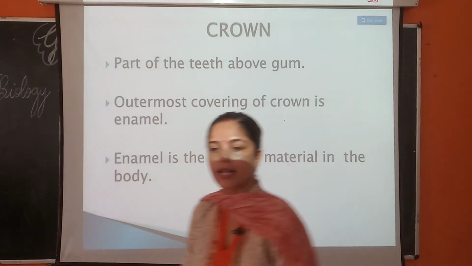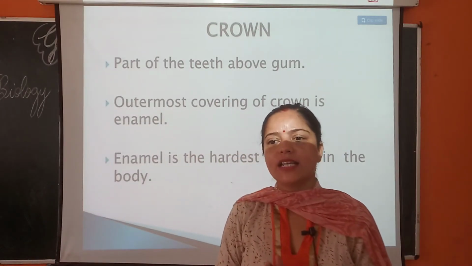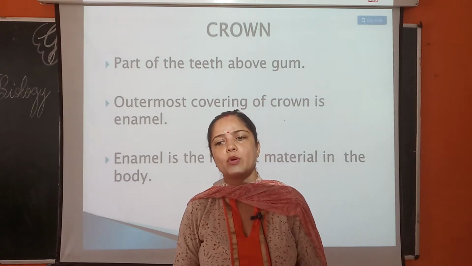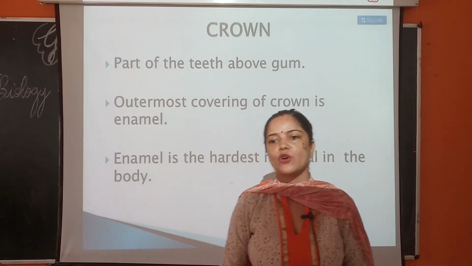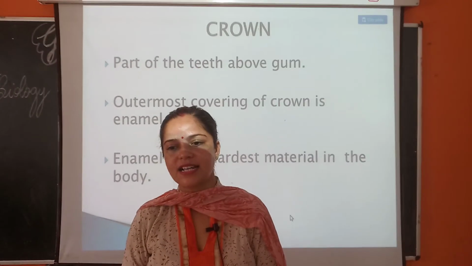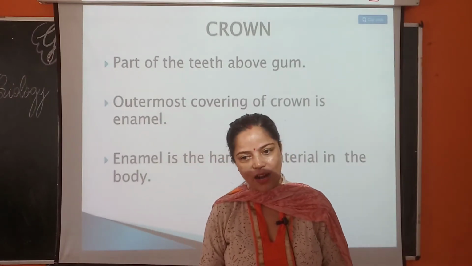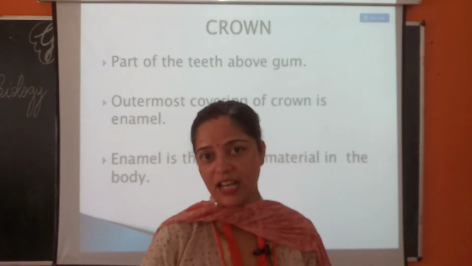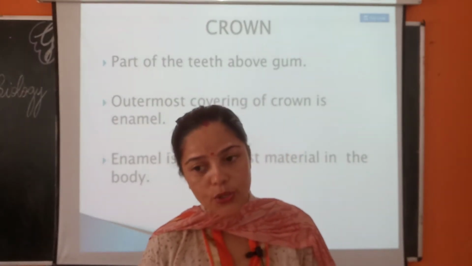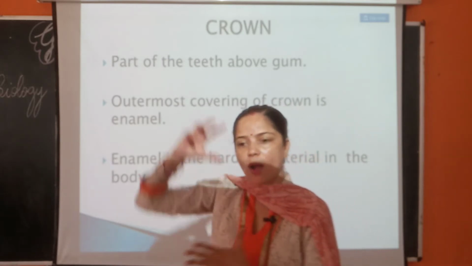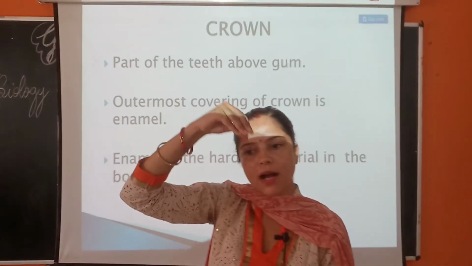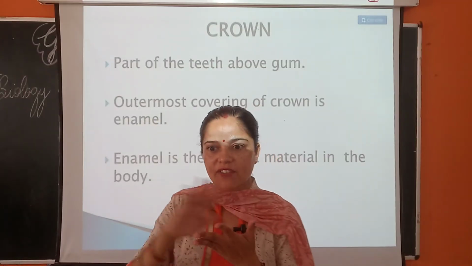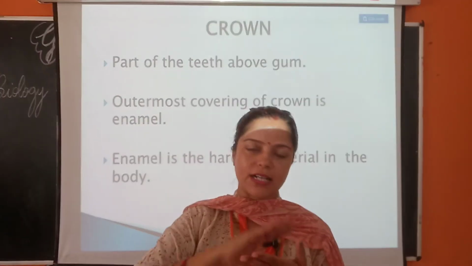Crown is the top part of the tooth that can be seen. It provides surface for the breakdown of food. A white hard layer surrounds the crown. It is called enamel and it is the hardest material. What did I tell you? Crown is the top part of the tooth and can be seen, and it provides surface for the breakdown of food.